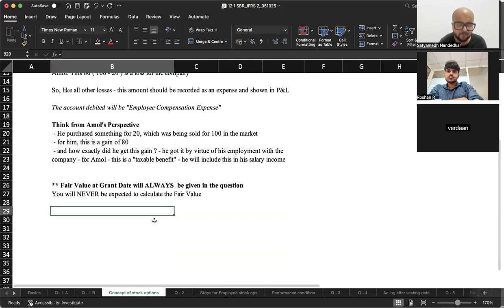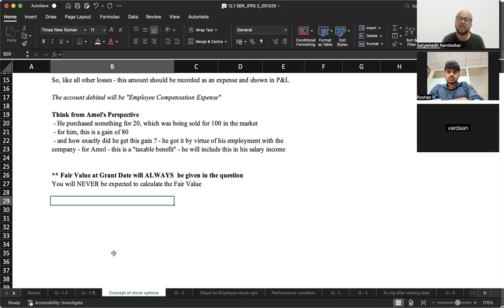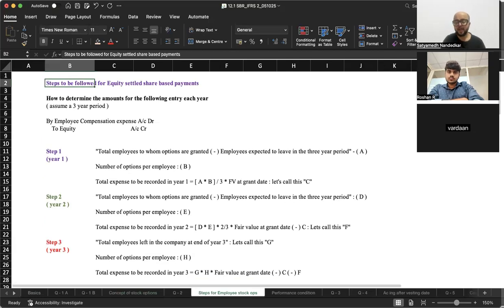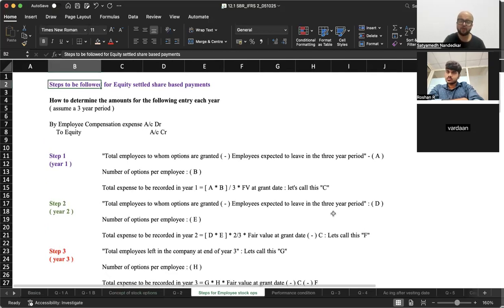ठीक है? Fair value at grant date. Acha, this calculation is always required to be done at fair value at grant date, which will be given to you in the question. You are not expected to calculate the fair value at grant date. Okay. Now, when it comes to equity settled share based payments, how do we go about it?